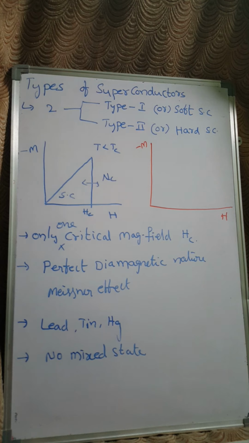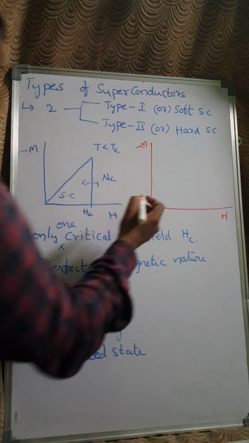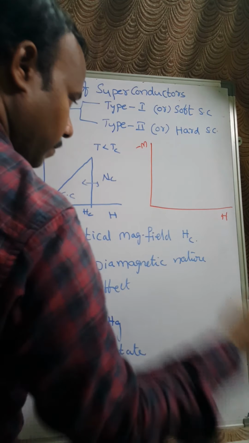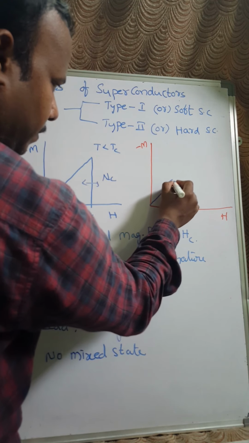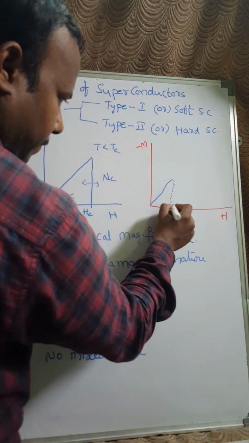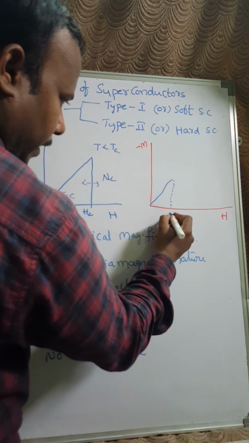Now when I plot a graph for type 2 superconductors, I will have two mixed regions. This is the first critical field, which I represent as Hc1, and this I call Hc2.